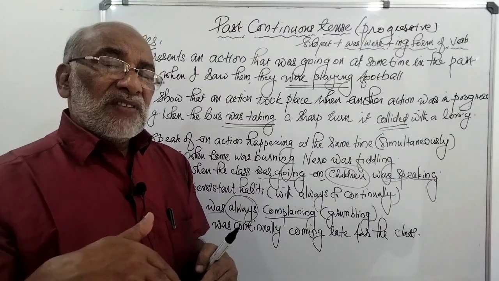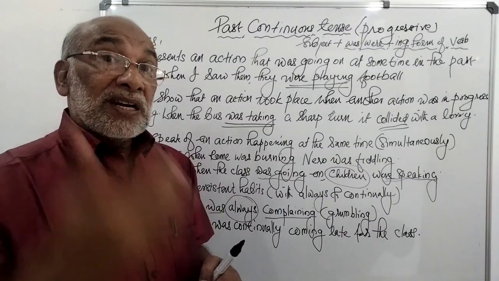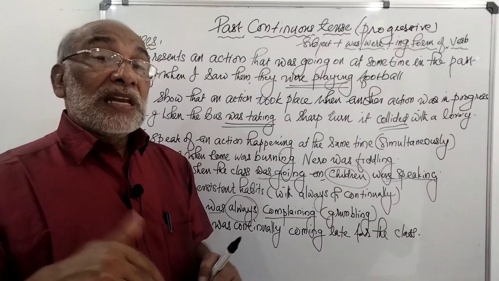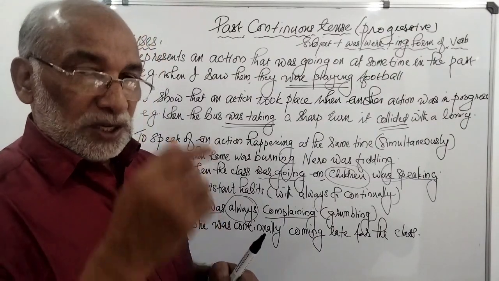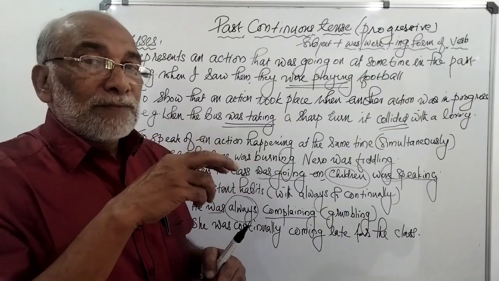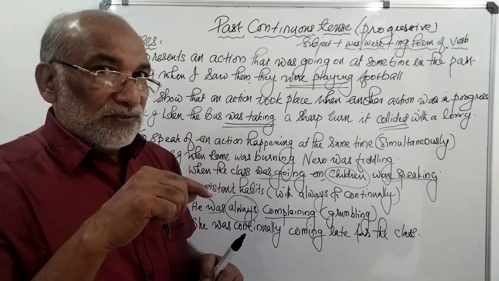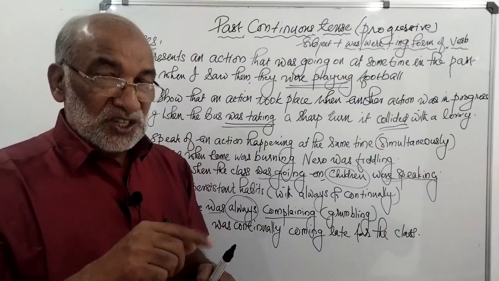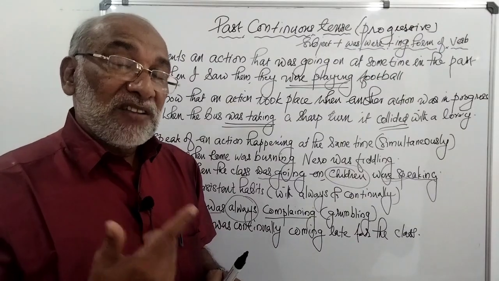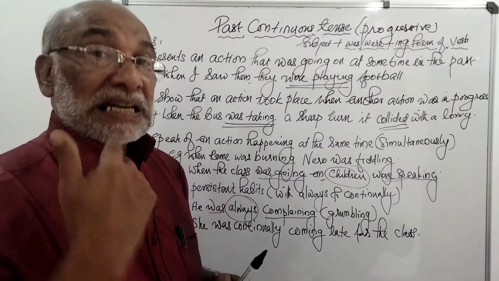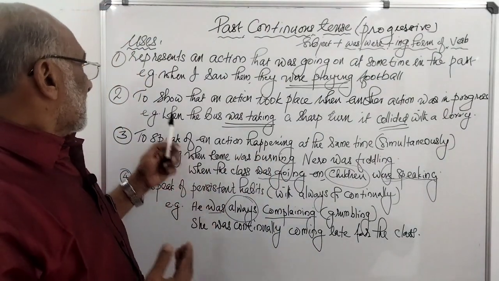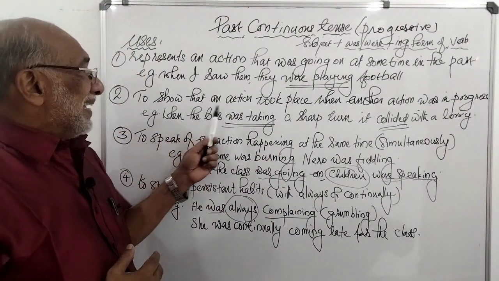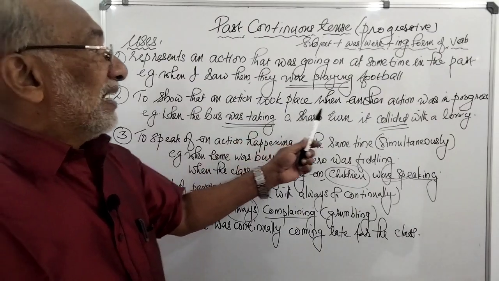When I was traveling from Thrissur to Ernakulam, you telephoned to me. Or when you telephoned to me, so we are speaking about a point of time in the past. When you telephoned to me in simple past tense, I was traveling from Thrissur to Ernakulam. The action in progress.